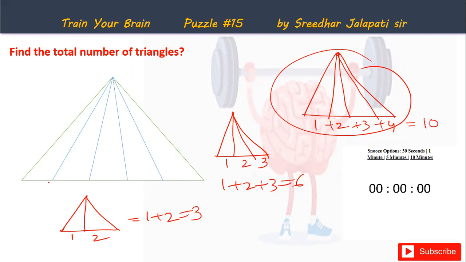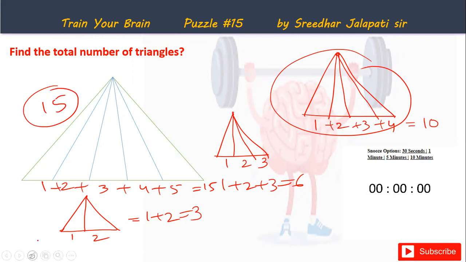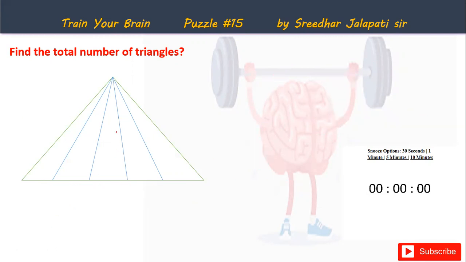So in this given arrangement, we have 1, 2, 3, 4, 5. So 1 plus 2 plus 3 plus 4 plus 5 is 15. Therefore, the number of triangles in this arrangement is 15. This is the shortcut. Now, if you want to know the answer by counting them manually, here is how.